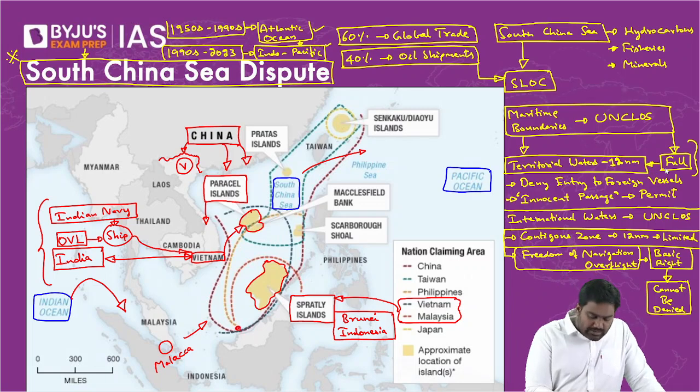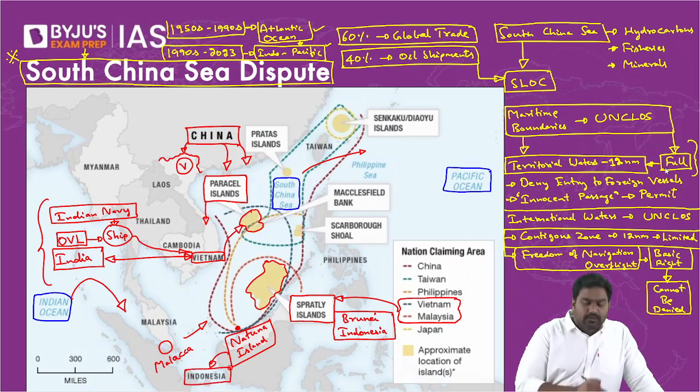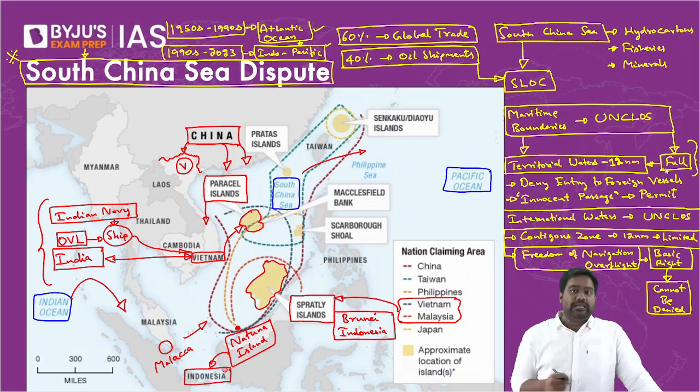There is an island called the Natuna Island. Please make a note. The Natuna Island, present roughly over here, actually belongs to Indonesia. But China has claimed the region for itself. The EEZ around it is being claimed by China.